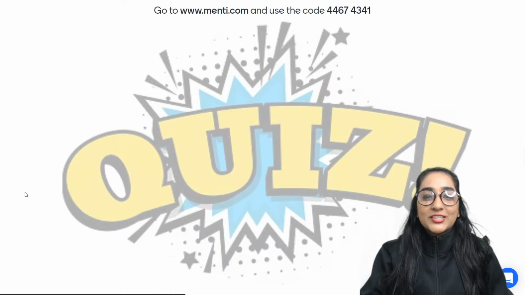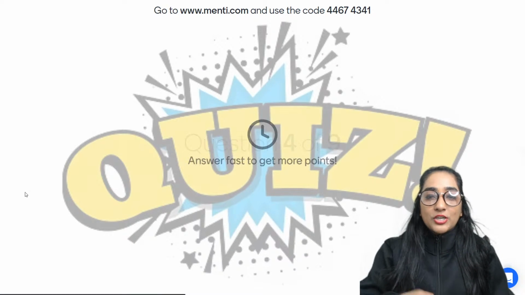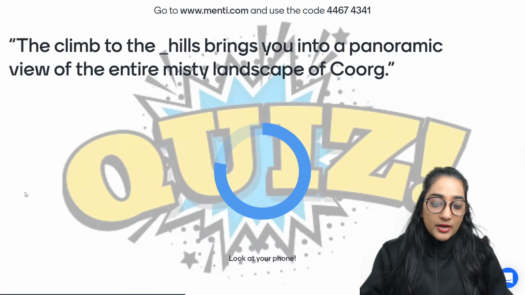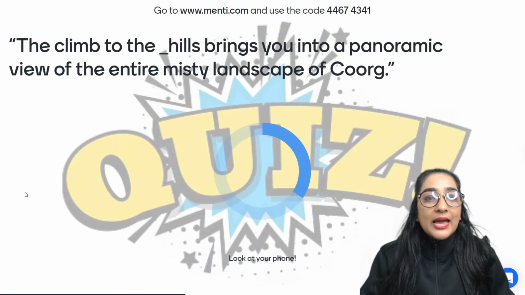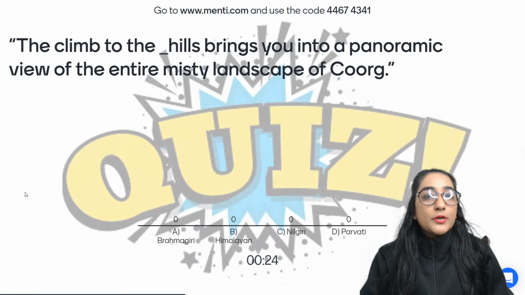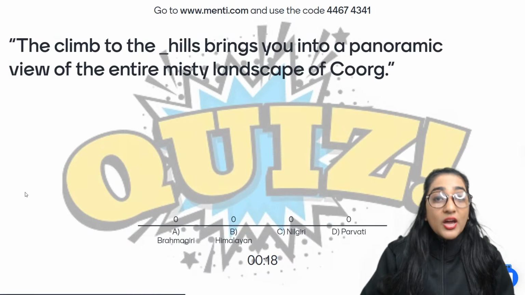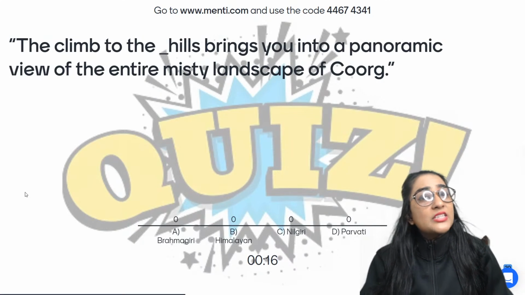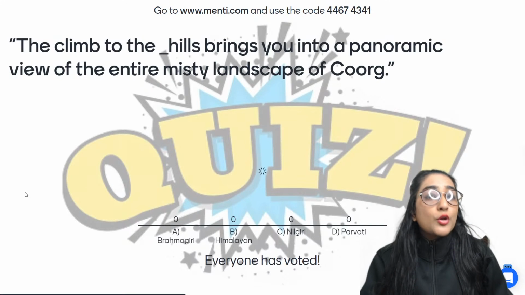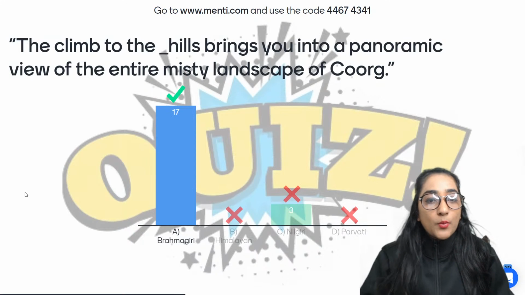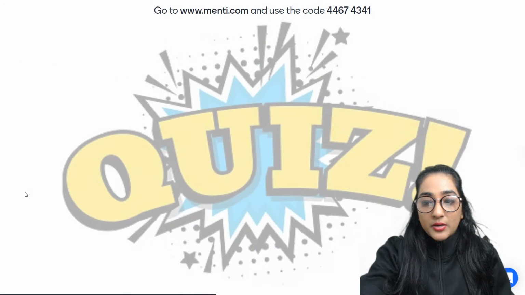Now the next question on your screen. Here we go. Question number 4. The climb to the dash hills brings you into a panoramic view of the entire misty landscape of Coorg. Brahmagiri, Himalaya, Nilgiri, Parvati. What is the right answer? I told this to all of you. Guys, there are a lot of facts in this one. You need to read this chapter on your own as well for your personal understanding. If there's something that's not clear to you, get back to me and ask me the question. Very well said. That's alright, Brahmagiri.